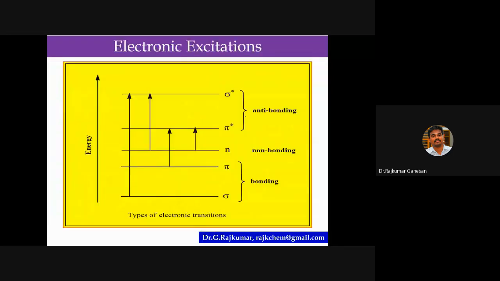There are many electronic excitations, so these are the different types of electronic transitions. Here you can see sigma electrons and pi electrons. This is the non-bonding electrons, and this is pi star and sigma star. These two are bonding, and bonding electrons possess lower energy. You can compare the energy levels here: the non-bonding electrons, and pi star and sigma star, which are all anti-bonding orbitals.